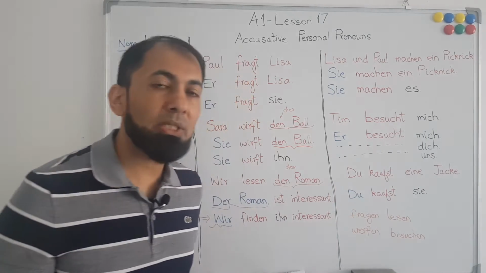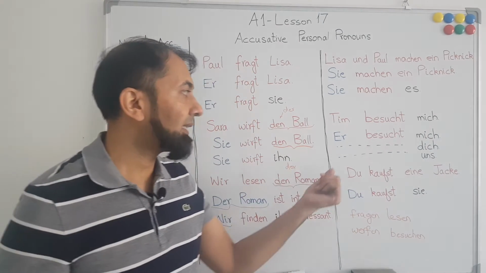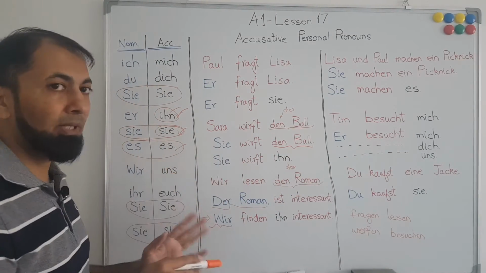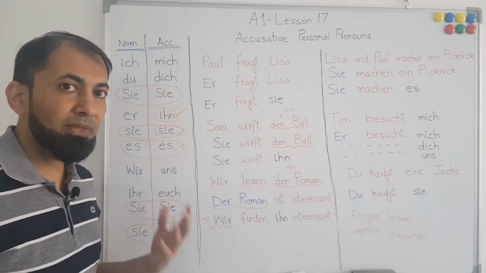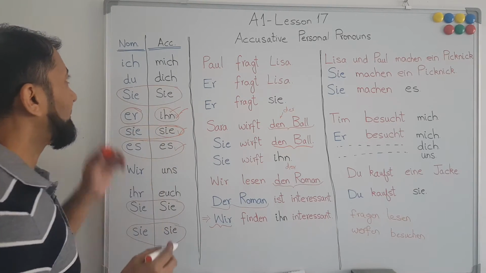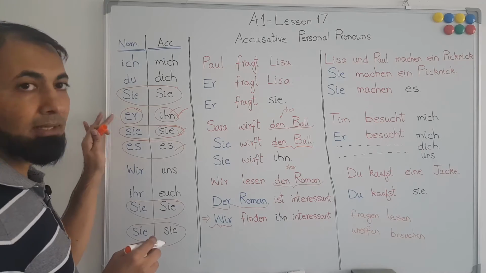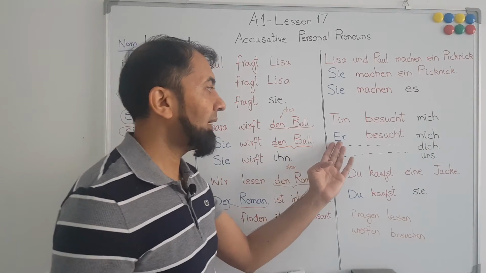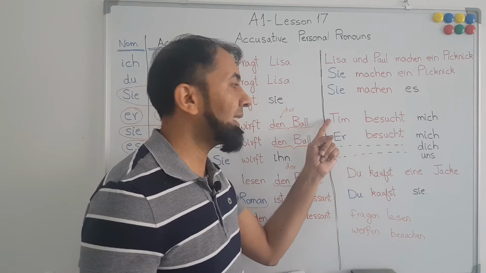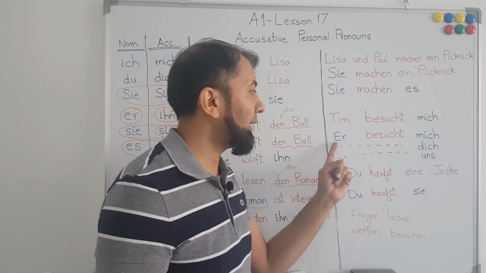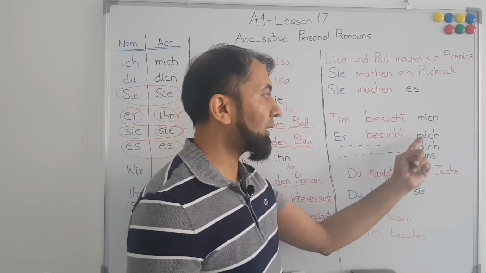Now, if I want to say he visits me, because he is visiting, he is always in the nominative case, and I will use er. He is performing an action, he is visiting me, and I am using his personal pronoun instead of his name, and it becomes er besucht mich.